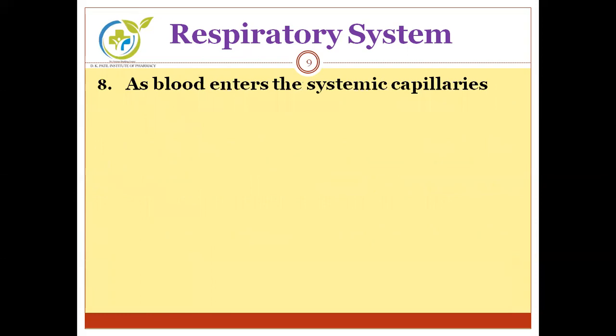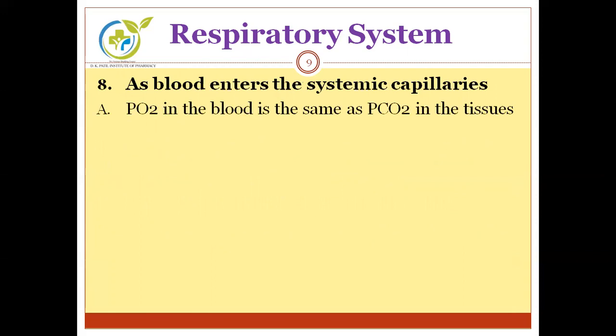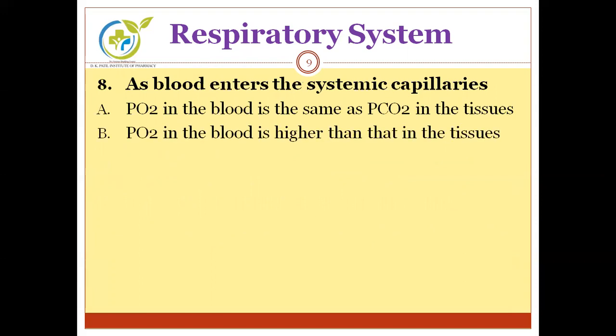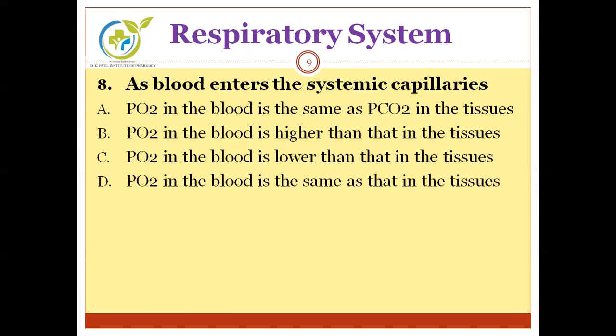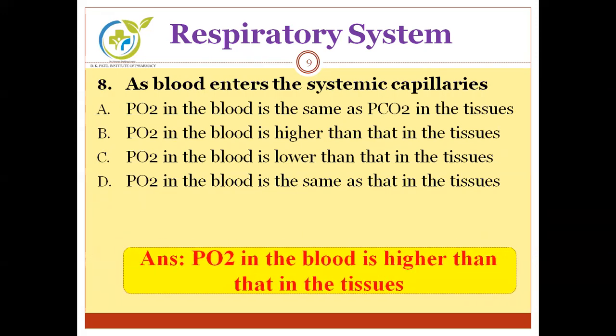Next, as blood enters systemic capillaries, options are PO2 in the blood is same as that of PCO2 in the tissues. PO2 in the blood is higher than tissues. PO2 in blood is lower than tissues. And PO2 in the blood is same as that in tissues. We have to find out the comparative correlation between pressure of oxygen in blood and tissues. And the correct answer is pressure of oxygen, PO2, in the blood is higher than that in tissues.